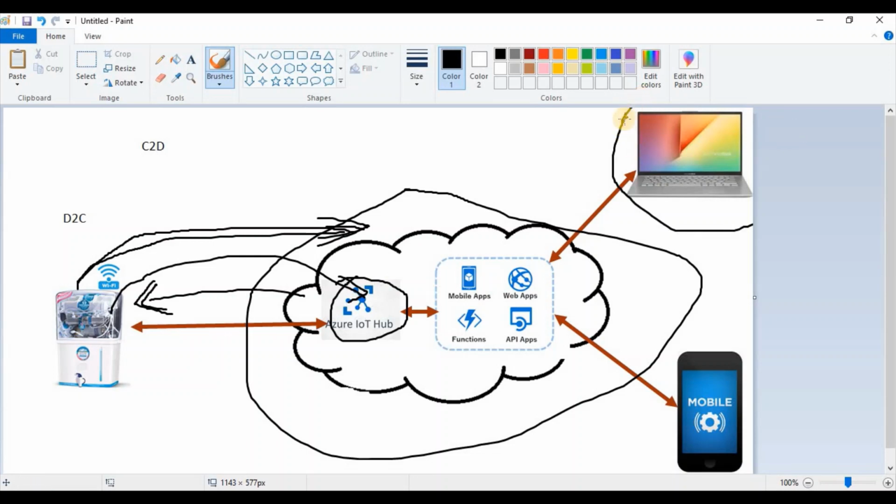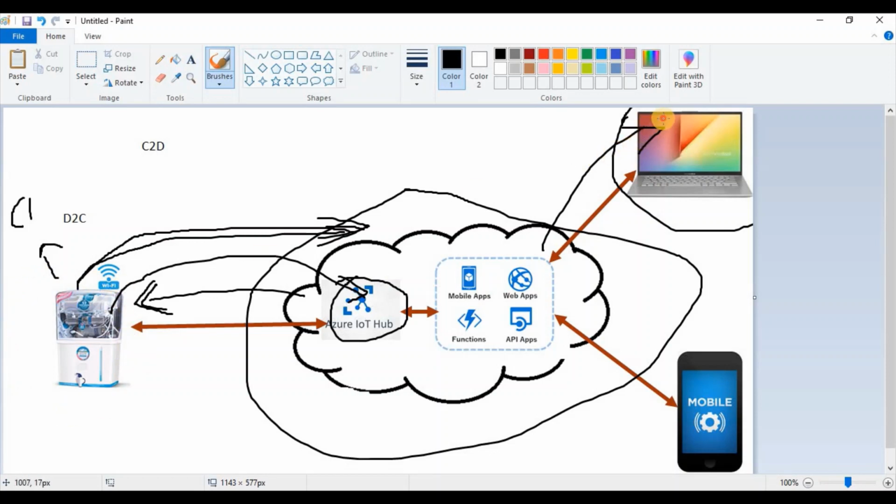This is the vendor which provides this water purifier. It will send that information to the vendor that the fan is not working properly at the customer. Suppose this is customer C1. At the C1 customer location, this water purifier has been installed.